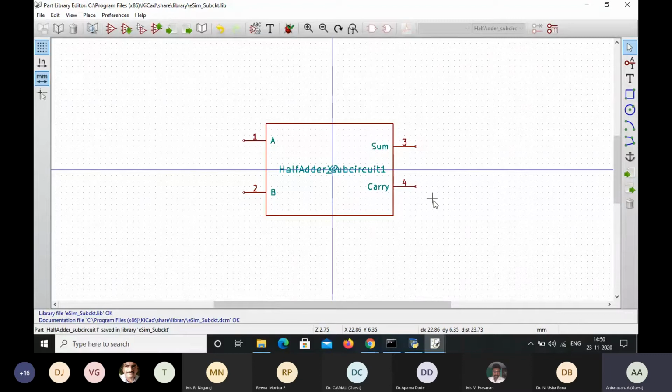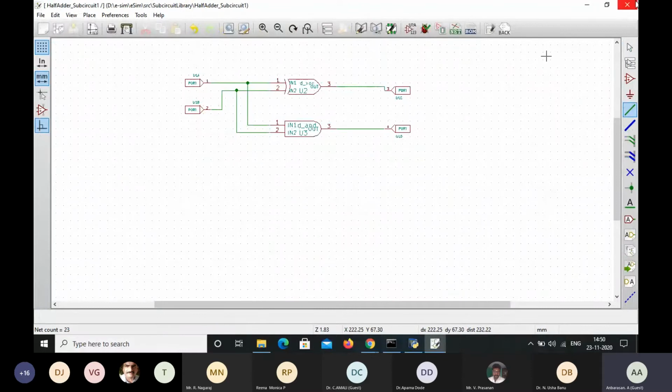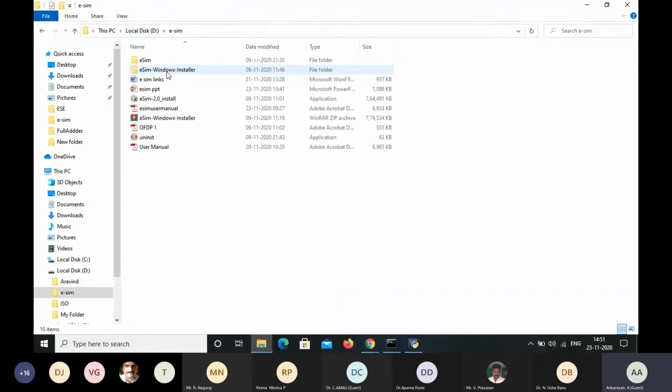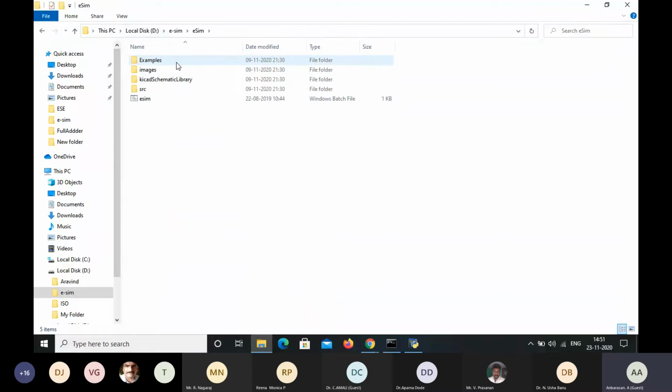This subcircuit is saved in the subcircuit library. For this, I'm going to close this page, and also close this page here. Actually, here is the local disk, eSim. Once you install eSim, these are the various features available here.